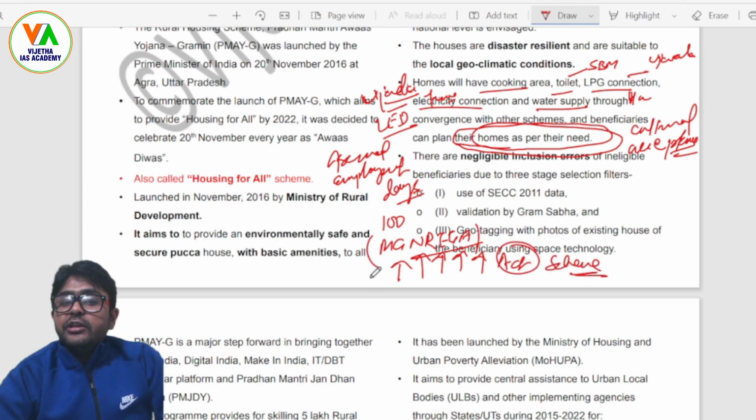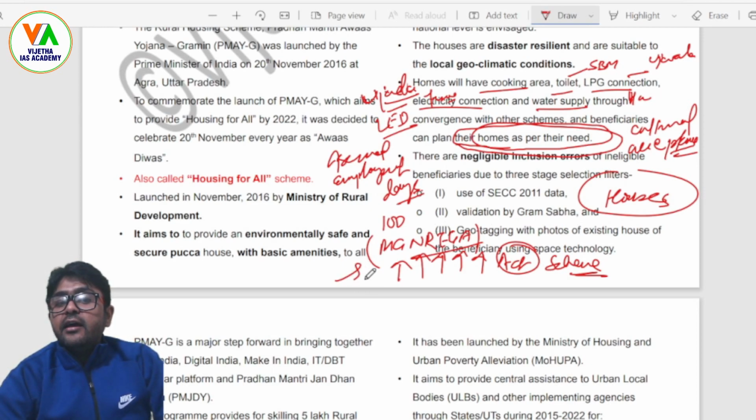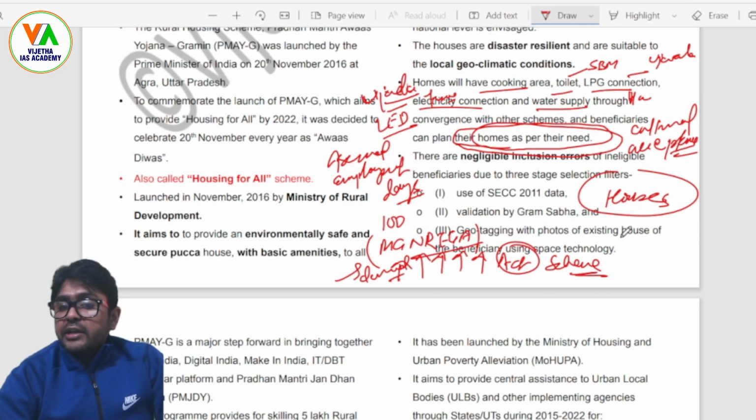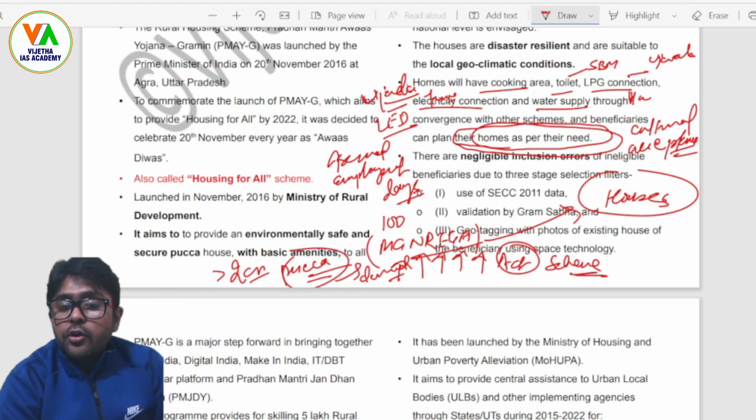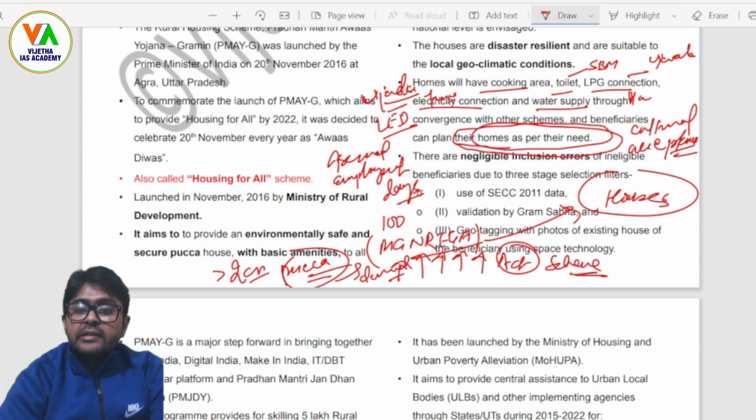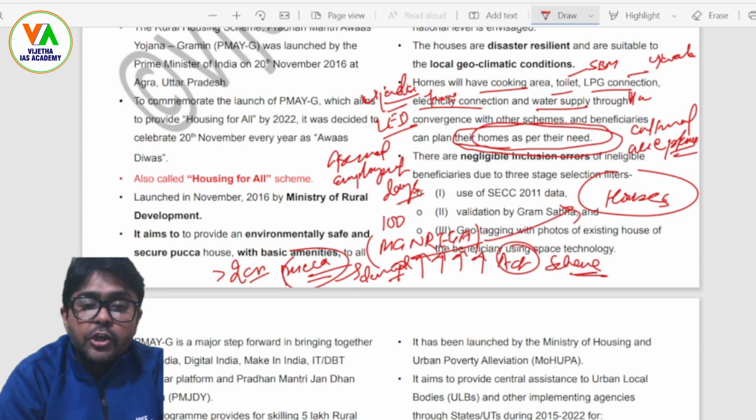Right? Under this MG NREGA, because people are building their houses, those who are in need of work, because MG NREGA is basically a demand driven, voluntary job prospect, can be channelized in this direction for building of the houses, and we have the target of constructing over 2 crore pakka houses. So here the provision of MG NREGA is also valid. Basically the convergence of many schemes has been a great idea within this context, right?